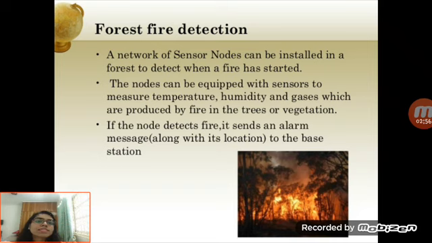What is the use of wireless sensor network in forest fire detection? Basically, the detection of fire in forest is done through this network. A network of sensor nodes can be installed in a forest to detect when a fire has started. The nodes can be equipped with sensors to measure temperature, humidity, and gases which are produced by fire in the trees or vegetation. If the node detects fire, it sends an alarm message to the base station. This is how forest fire detection works.